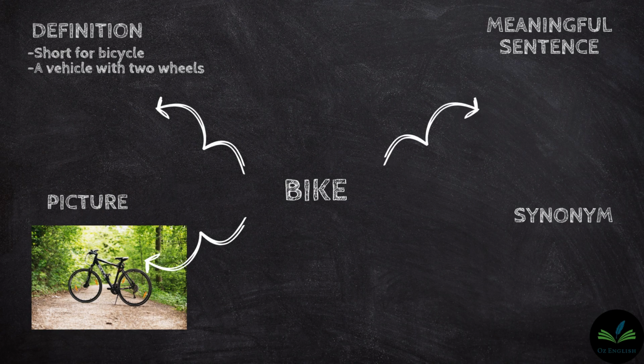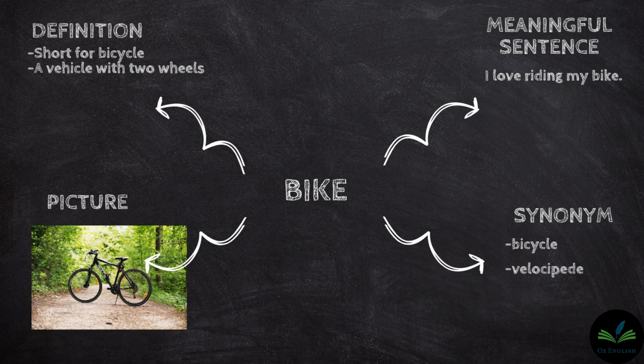Now let's use the word bike in a meaningful sentence. I love riding my bike. And the synonyms for the word bike are bicycle, velocipede, and two-wheeler.